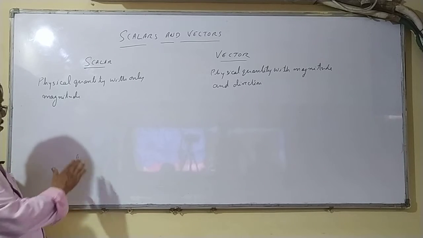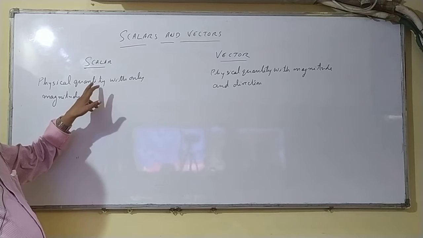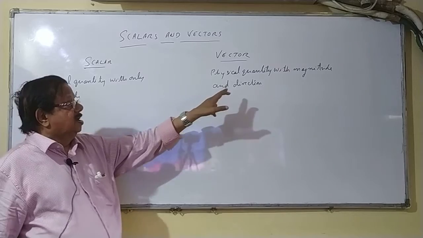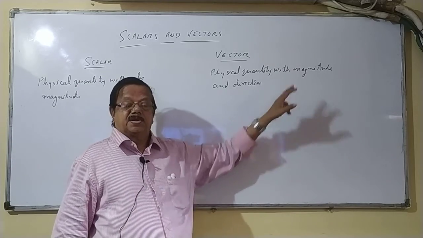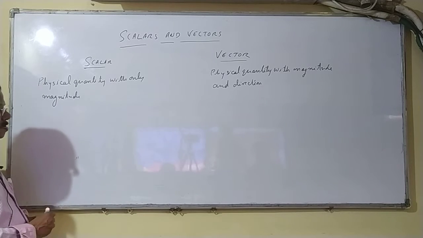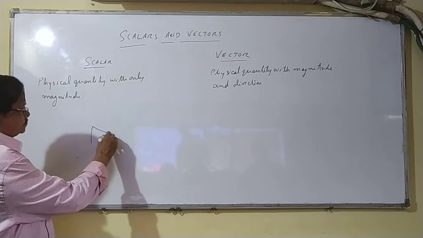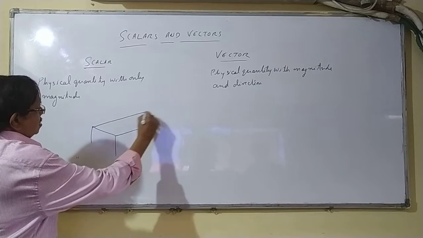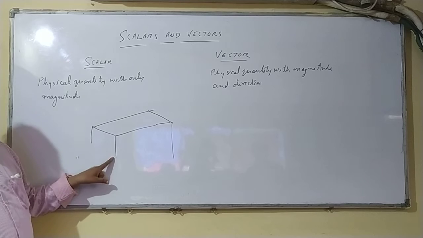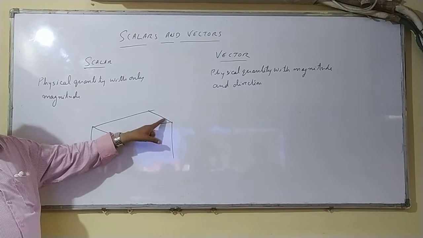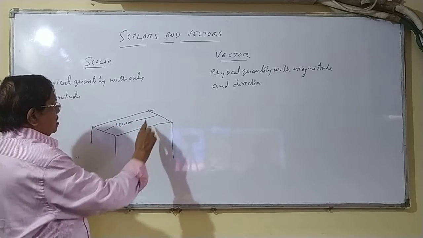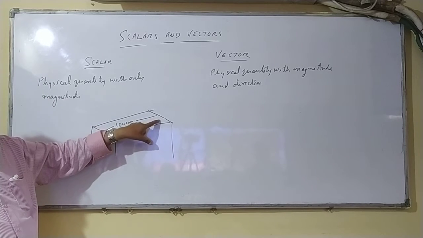Now, I said about direction. Here there is no direction, no need of any direction. For example, I asked my carpenter to make a table. I have to tell the size of the table. How much length? 100 centimeter, the magnitude of the length.